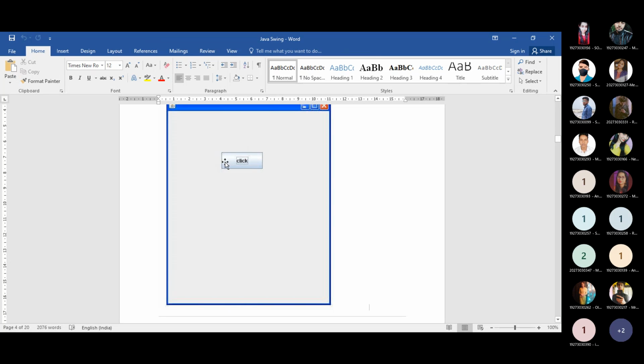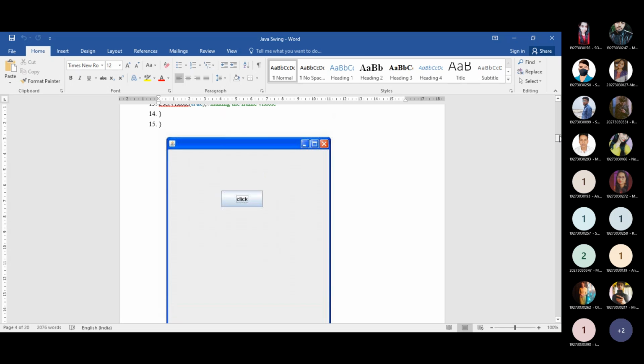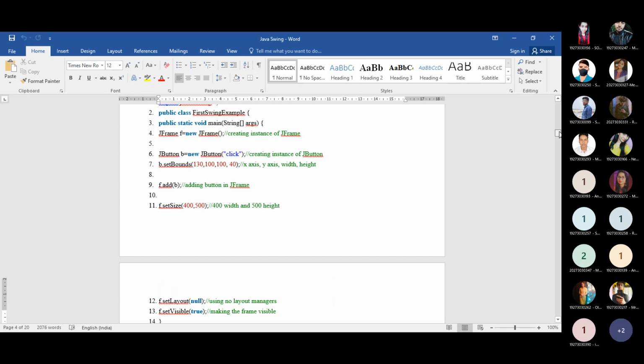That button name is click, and after creating this button we have to add this button inside your frame, and after that we have to use three methods. One is for setting its visibility, next is size, as well as the layout. Here the layout is null, so the default layout is chosen, that is the middle. Okay, this alignment is clear for this program.